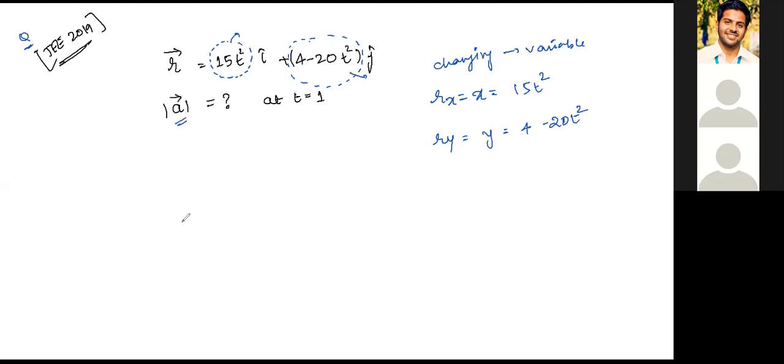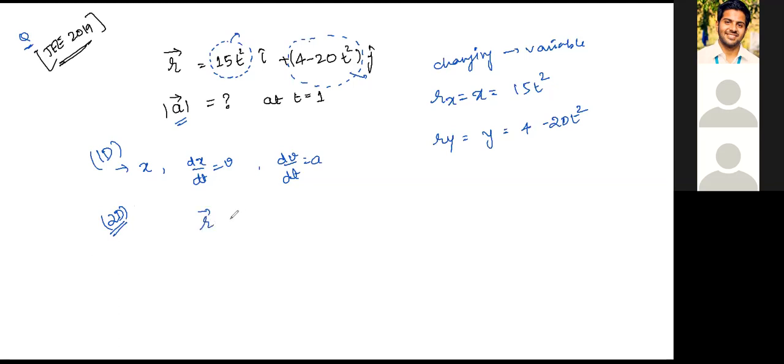You're being told to find out acceleration. Now, yesterday we had read that, try recalling, if you have x, when you differentiate it with respect to t, you get velocity v. And when you differentiate velocity with respect to time, you get acceleration. Until yesterday, these quantities were only along one direction because we were talking about one dimensional motion. When we start talking about 2 or 3 dimensional motion, there is no longer one direction, rather two directions.